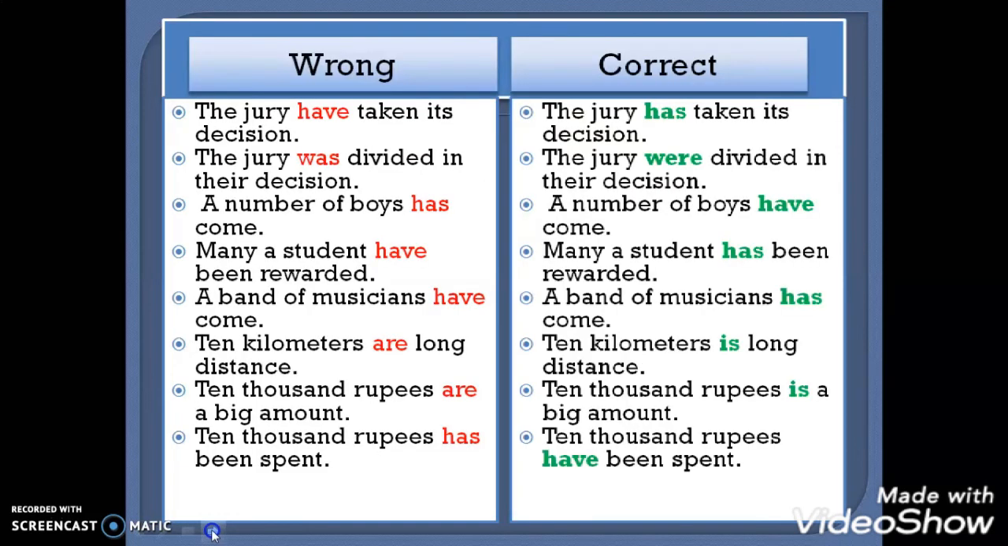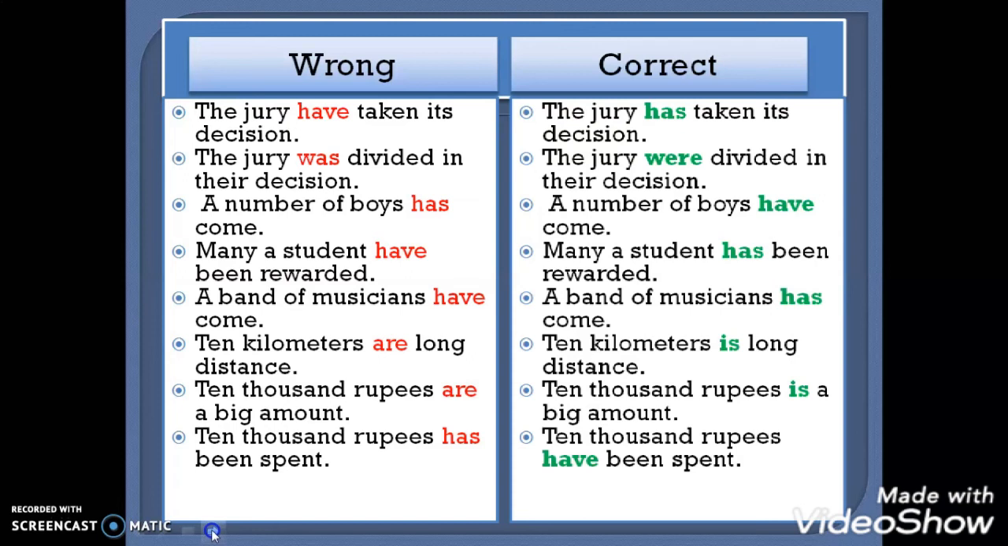The jury have taken its decision. The sentence is wrong because the jury is a collective noun. Here the subject is singular because we are talking about a particular body, a particular unit. That's why the jury has taken its decision.